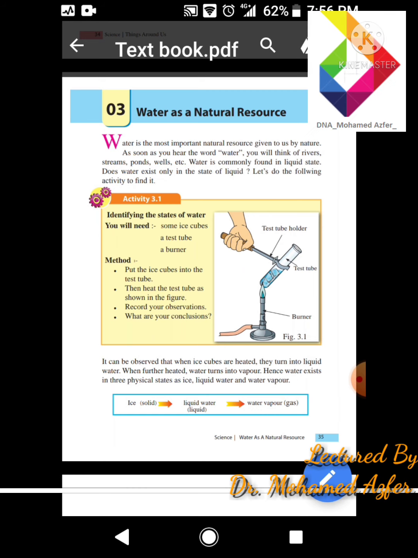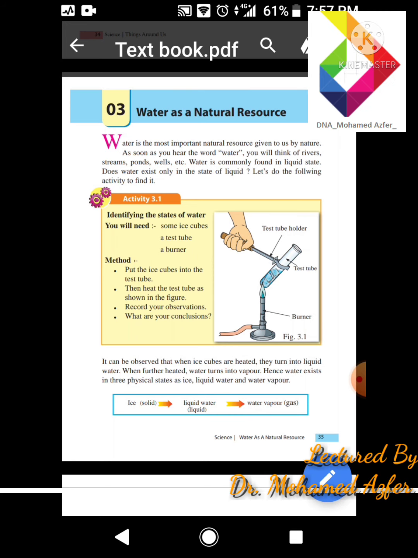There are three states of water. Right at the bottom of page number 35, you can see the three states of water: ice, liquid, and gas. Out of this, water is available in a liquid state on a large scale. Even if you take a river, a pond, or a well, water is available in a liquid state. So the common state of water is liquid.